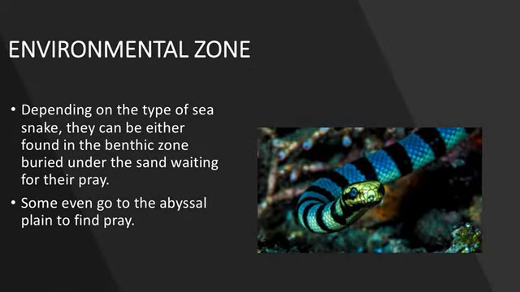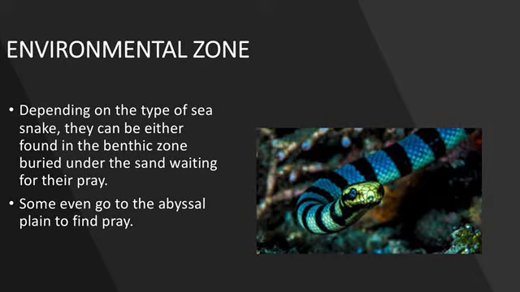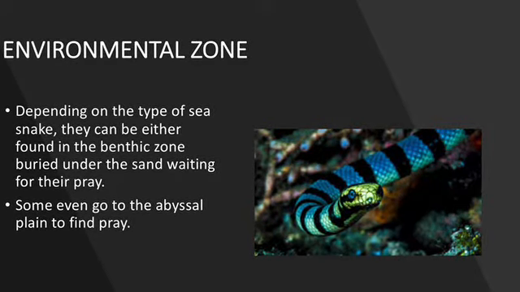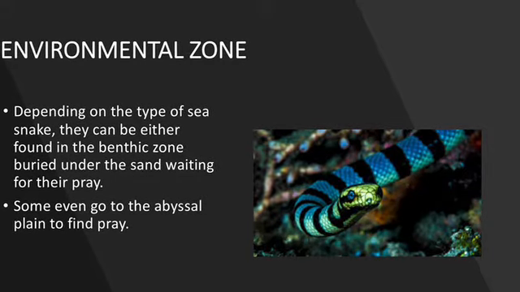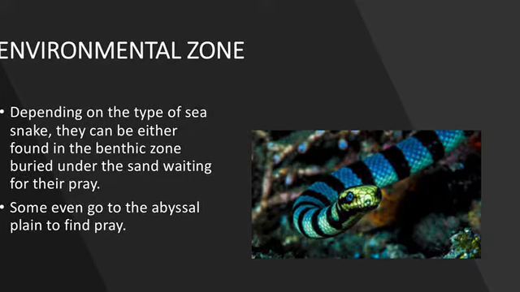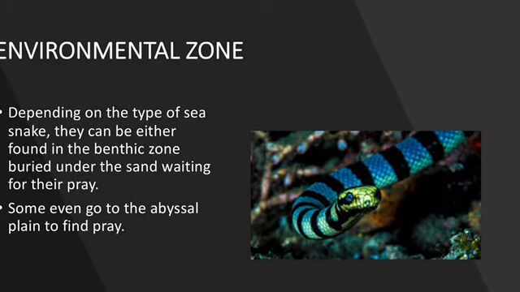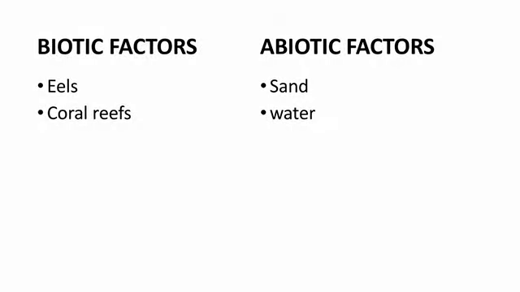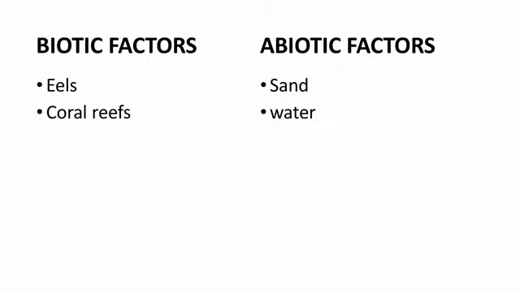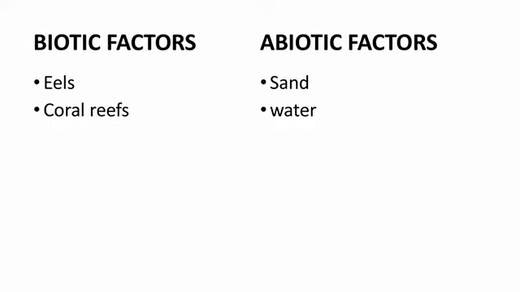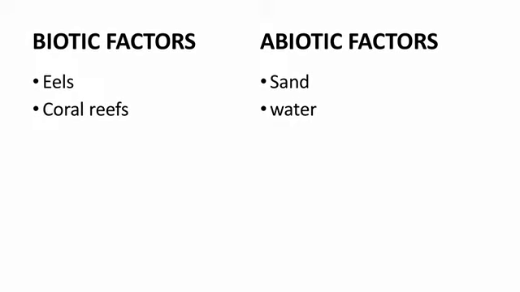Environmental zone. Depending on the type of sea snake, they can be either found in the benthic zone, buried under the sand waiting for their prey, or some even go to the abyssal plain to find prey. You will always find them in the bottom of the ocean. The sea snake biotic factors consist of eels and coral reefs. And for its abiotic factors would be sand and water.